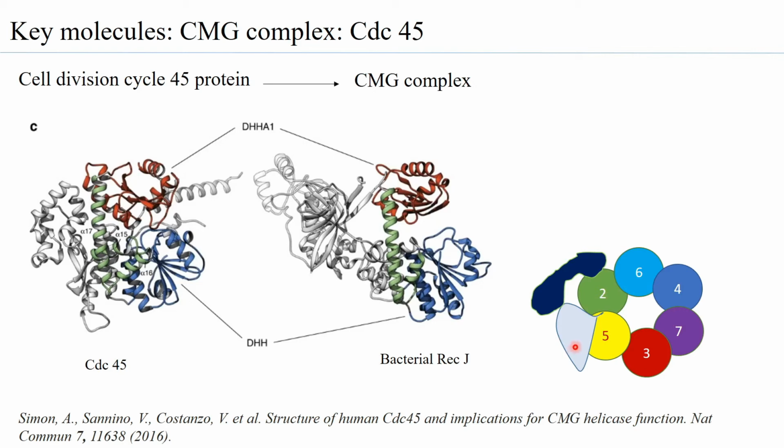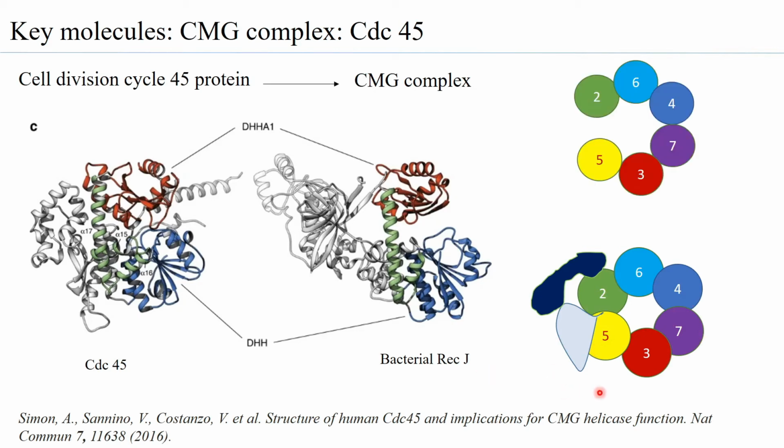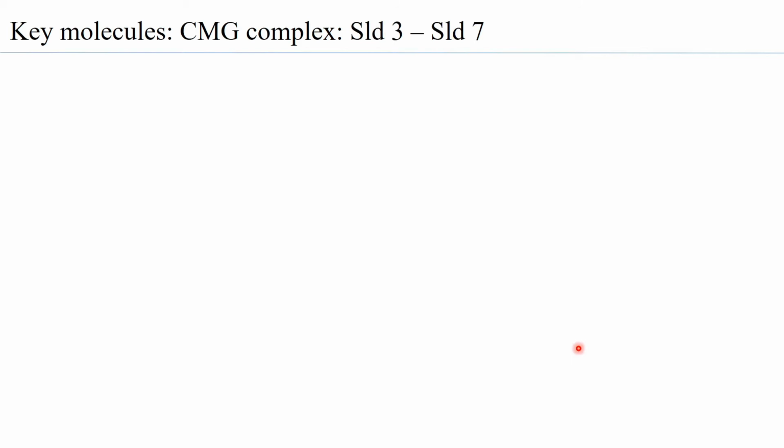So the recruiting of the CDC45 to the MCM2-7 is due to the DDK. So from an open complex to moving to the closed complex of the helicase, the DDK has an important role to play, and it is doing that through the CDC45. So this is something that is important.